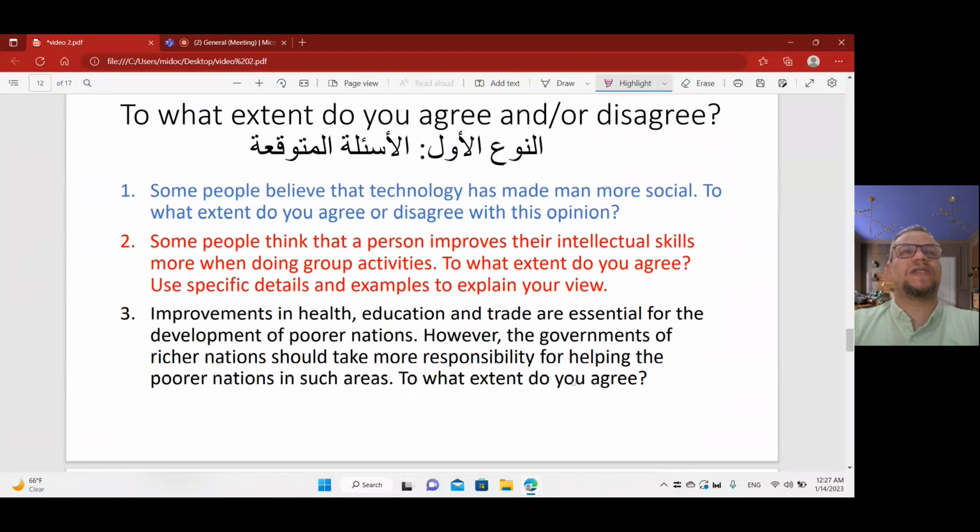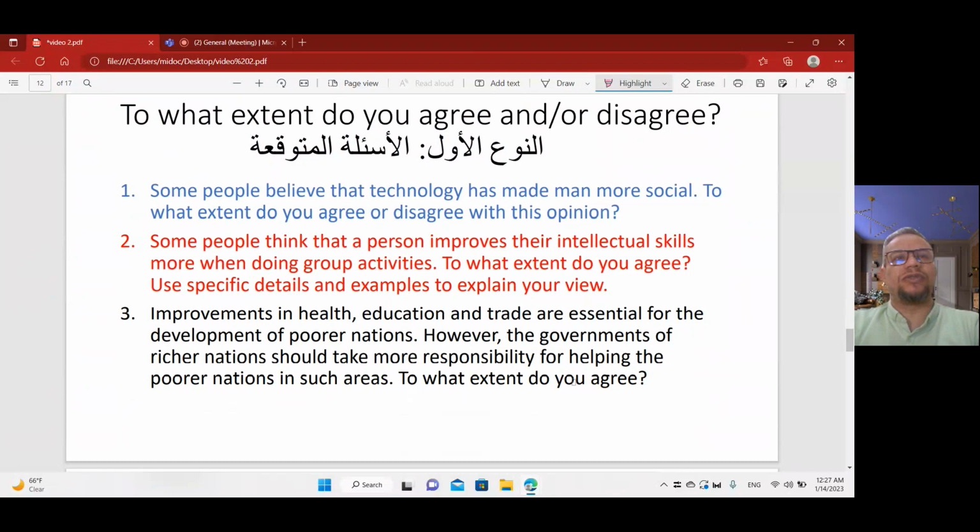First one expected is, some people believe that technology has made man more social. To what extent do you agree or disagree with this opinion? Some people believe that technology has made man more social. To what extent do you agree that technology has made man social, or disagree with this opinion? This question is expected for me 95%.